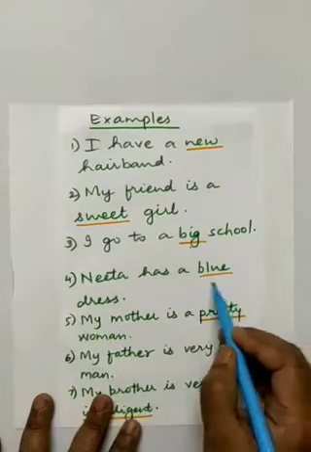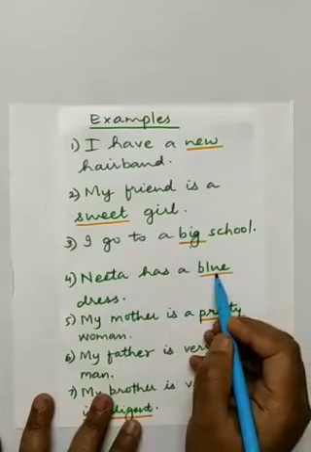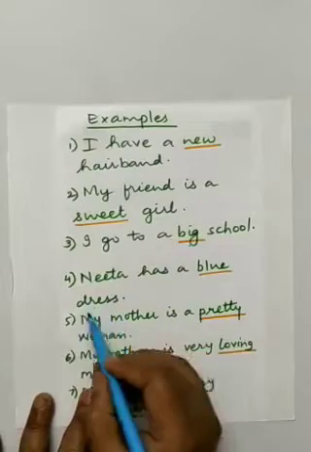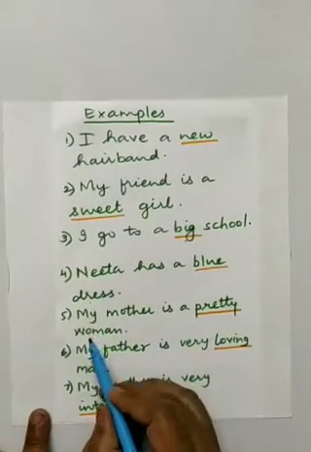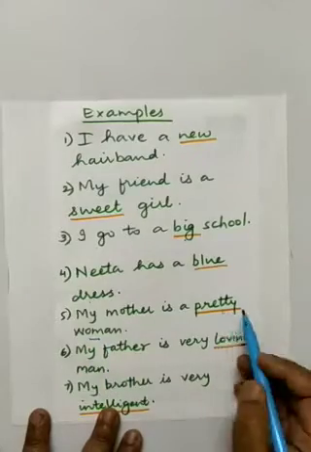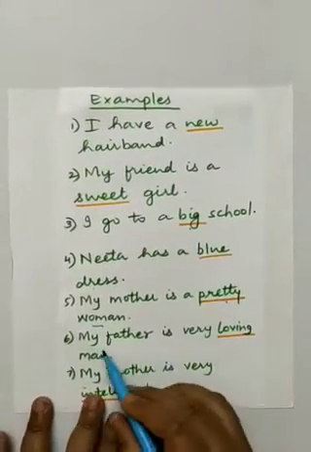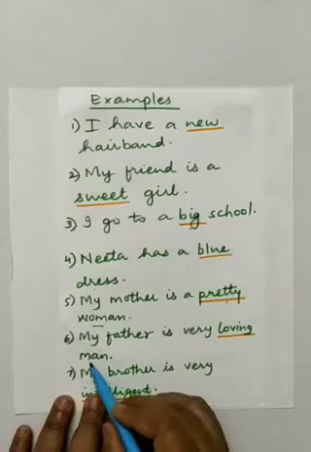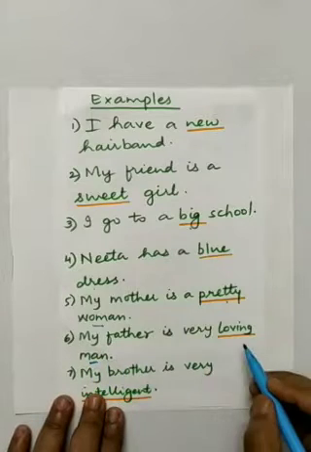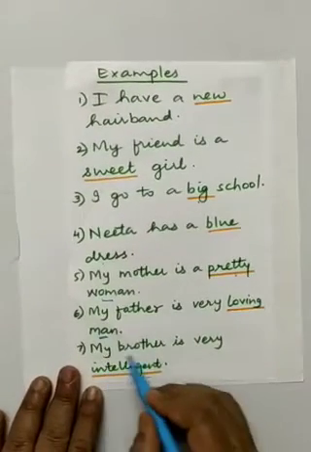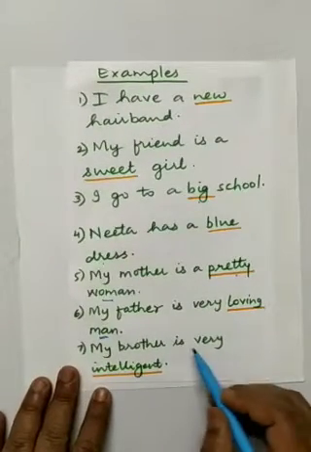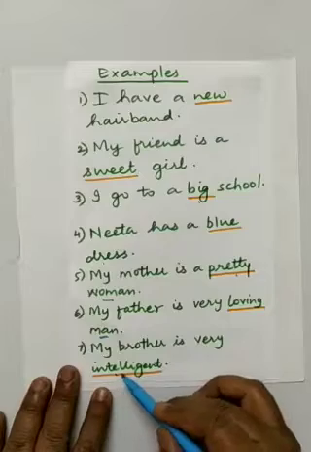Neeta has a blue dress. Which type of dress does she have? Blue. Yes, it is telling about the dress. How is the dress? Blue. My mother is a pretty woman. How is the woman? Pretty. So, describing. My father is a very loving man. How is the father? Loving. So you are describing. My brother is very intelligent. How is the brother? Intelligent.